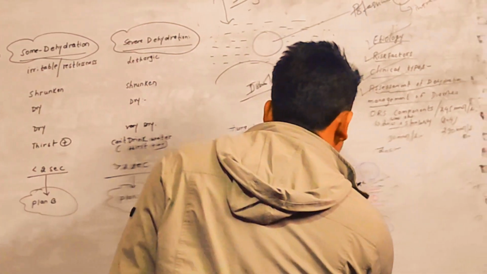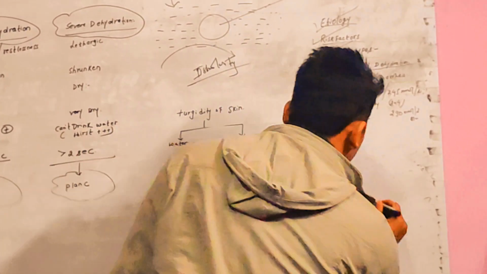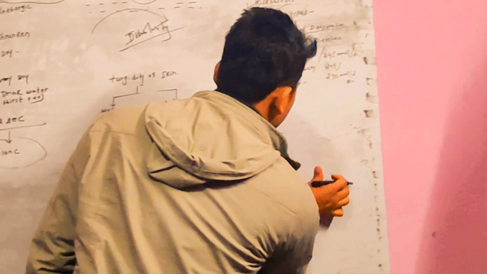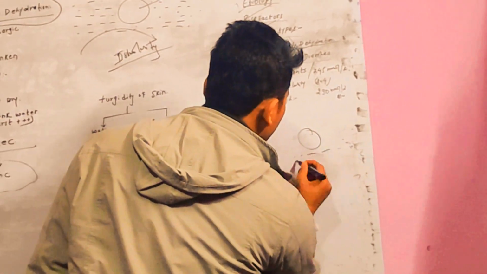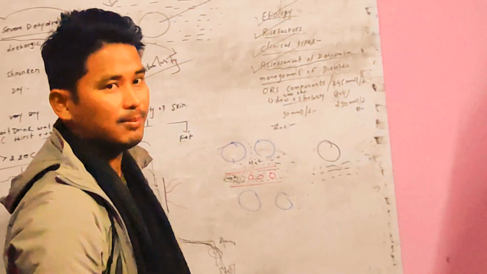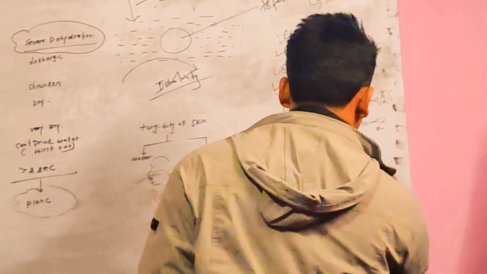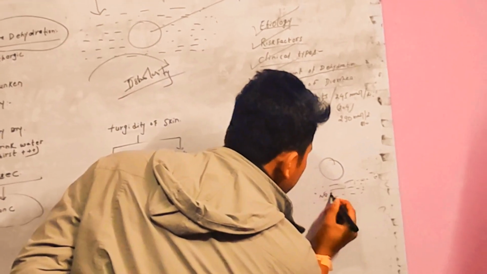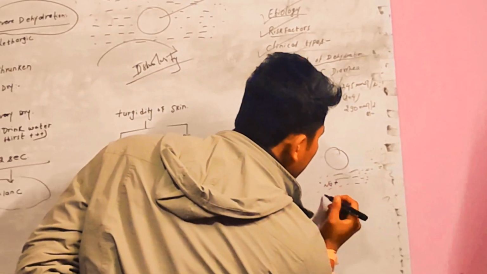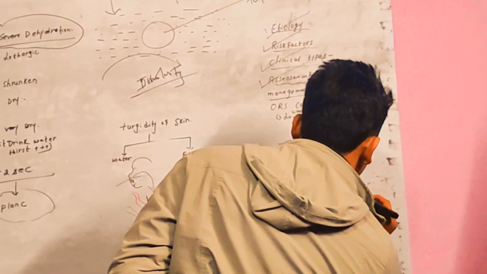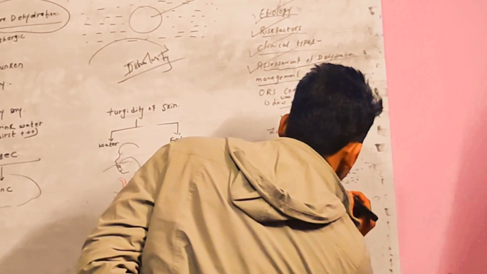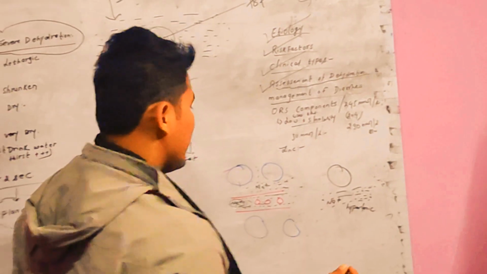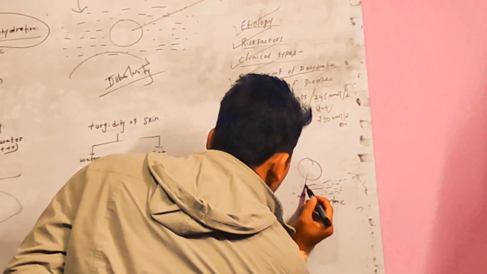Just here, this is the cell, and this is the fluid: isotonic, hypertonic. Let's suppose the sodium ion solution is hypertonic. Hypertonic means more electrolyte content than solvent, so it will drag water from the cell.